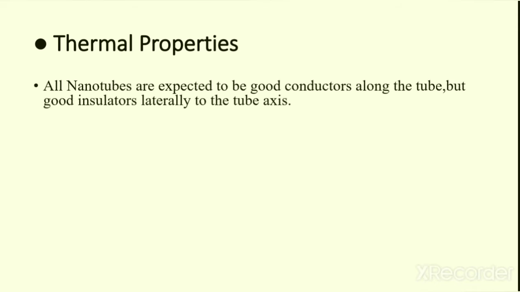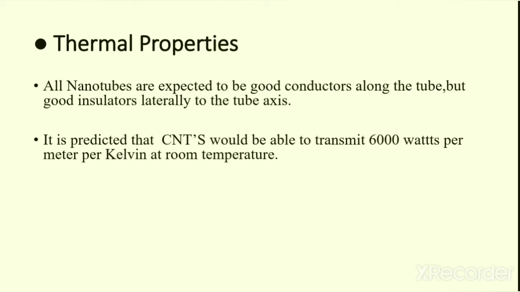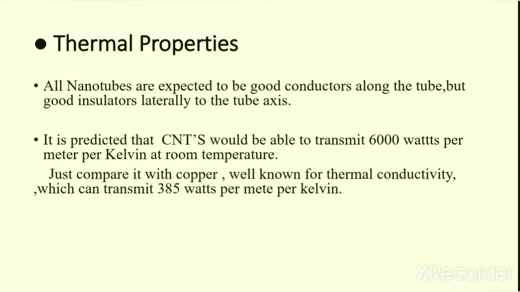Then we move on to the second property, that is thermal properties. All nanotubes are expected to be good conductors along the tube but good insulators laterally to the tube. It is predicted that carbon nanotubes would be able to transmit 6000 watts per meter per Kelvin at room temperature. So when we compare it with copper, which is well known for thermal conductivity, it can only transmit 385 watts